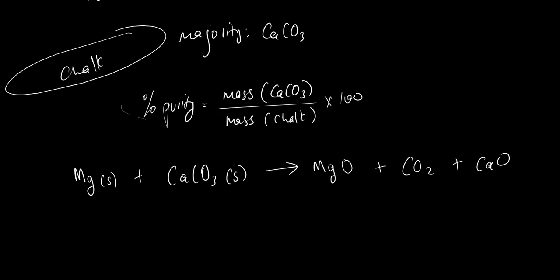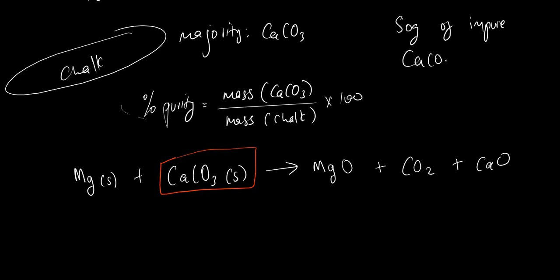So as an example, what I just want to emphasize here is this calcium carbonate that you see here. Do you think it is chalk? Do you think it's the pure one or the impure? Please let me know that. You can type it out. Do you think that calcium carbonate is a pure substance or impure? So they tell you that 50 grams of impure calcium carbonate reacts with magnesium.